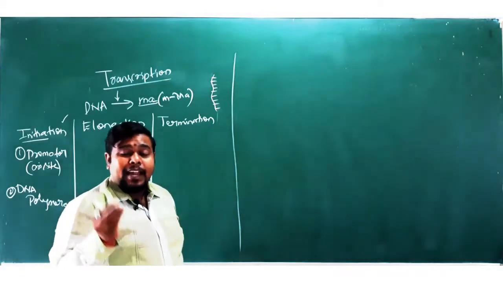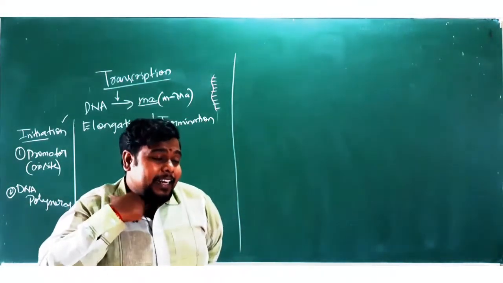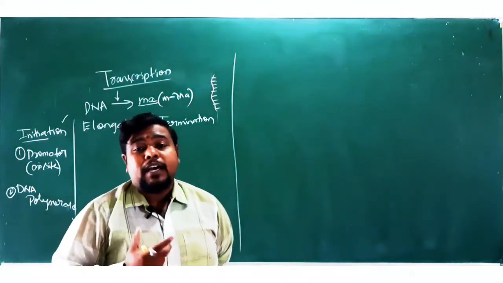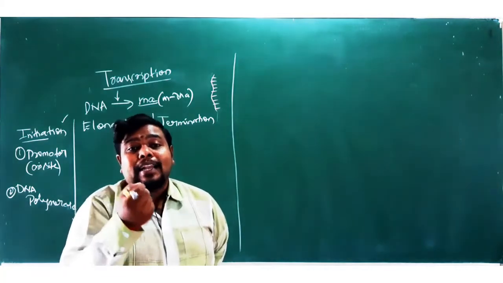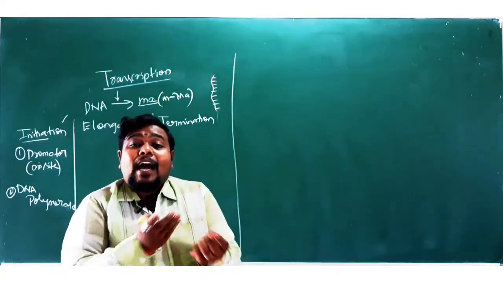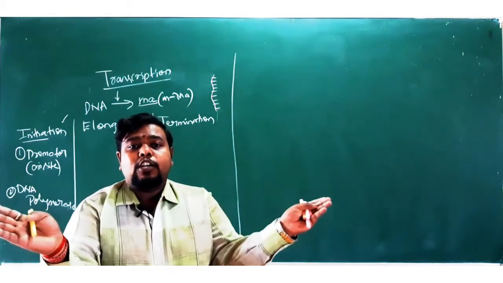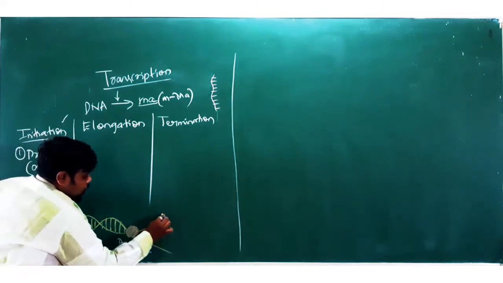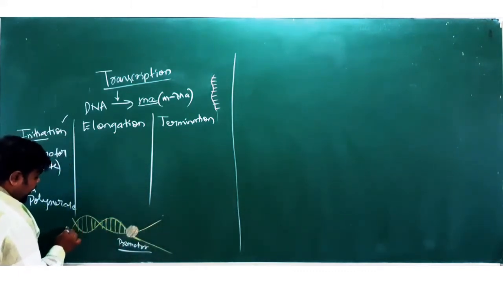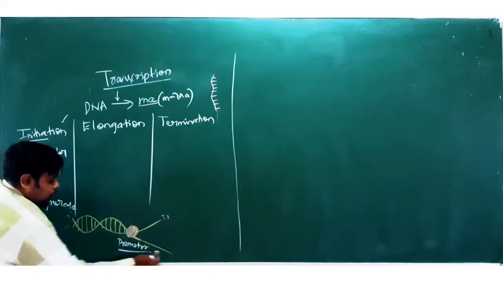Once the enzyme DNA polymerase attaches to the promoter region, another enzyme called helicase acts on the promoter region and unwinds the DNA. Its winding is unwound to form two strands: one strand from 5' end to 3' end, and the other from 3' end to 5' end.